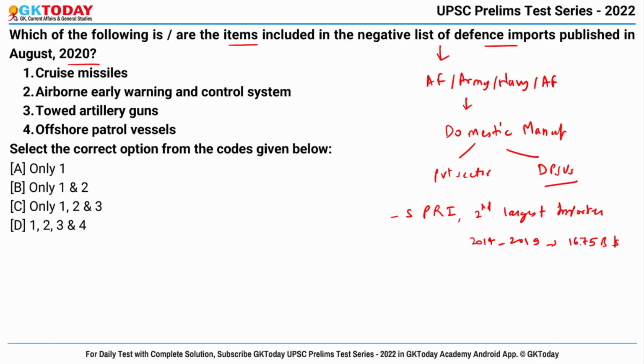And now government wants to decrease the dependence on imported items of defense and give a boost in the arm to the domestic defense manufacturing industries. Okay, so by denying the possibility of importing the items on the negative list, the domestic industries is given an opportunity to step up and manufacture them for the needs of the forces.